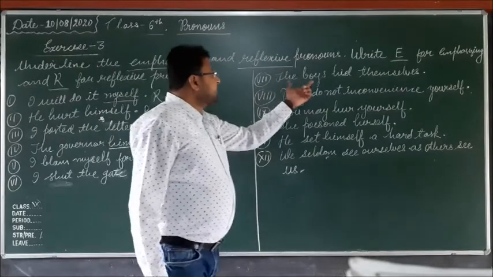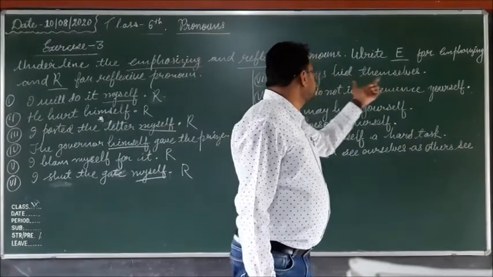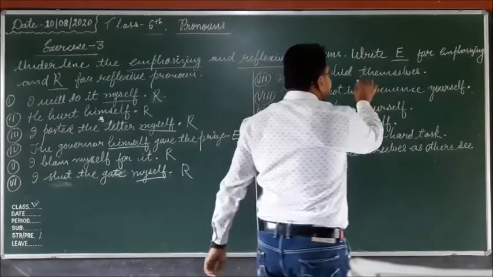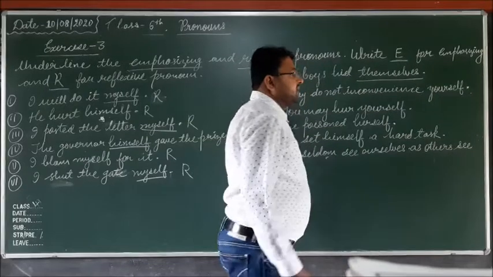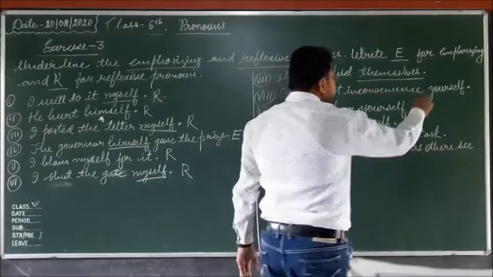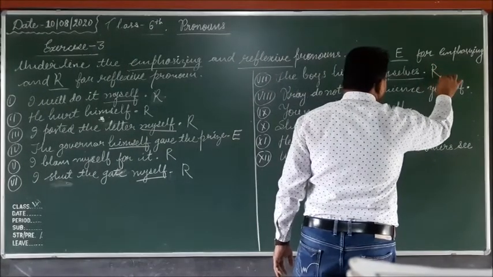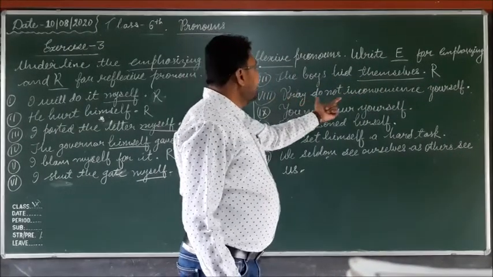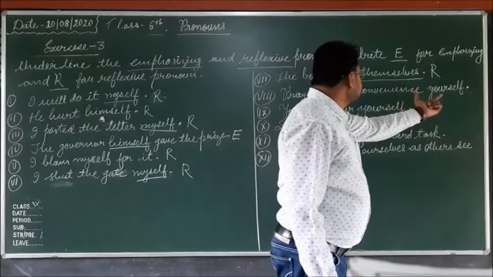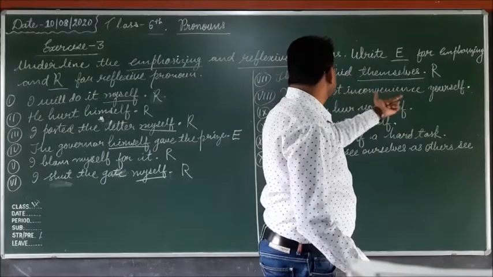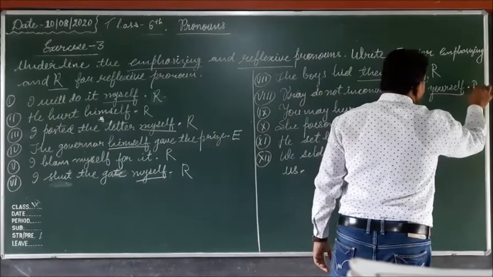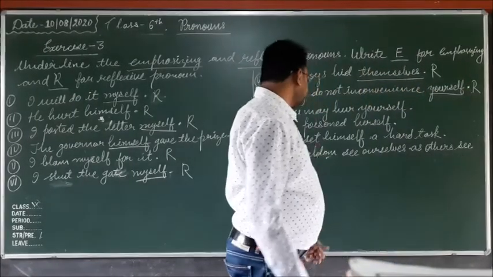In the seventh sentence: the boys have hid themselves. Hid is here the verb and themselves is the object of the verb. So that's why it is a reflexive pronoun. Eighth number: pray, do not inconvenience yourself. So this is also the object of the verb. So it is also a reflexive pronoun.